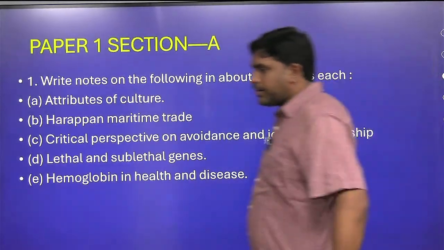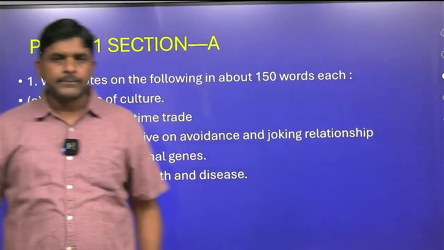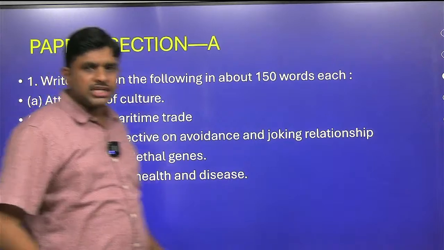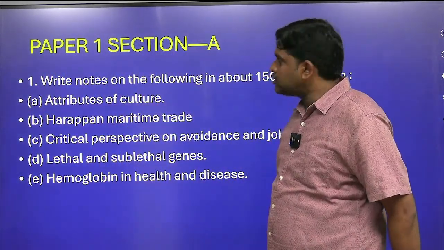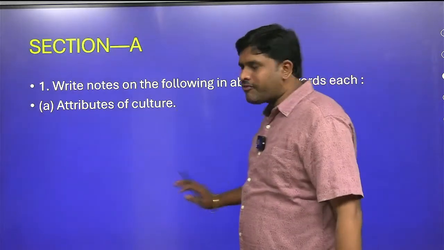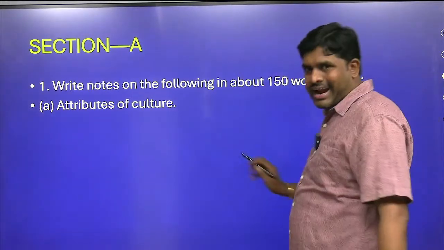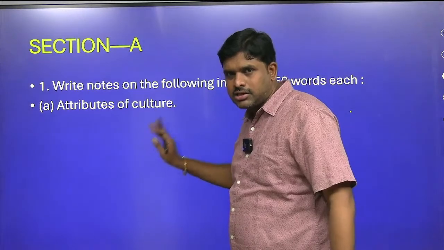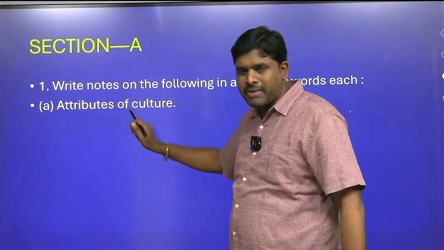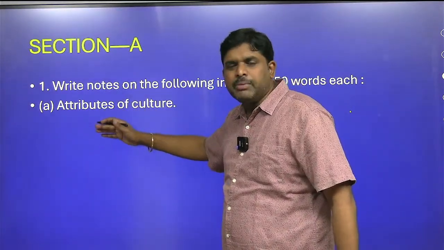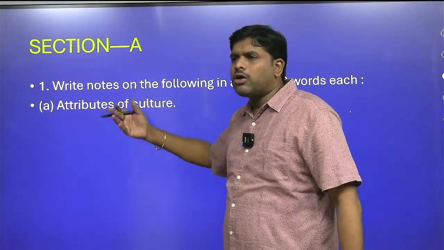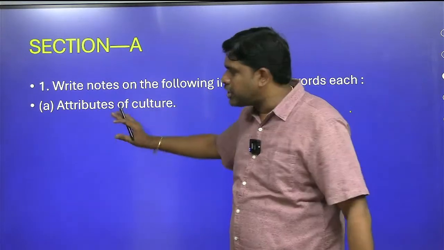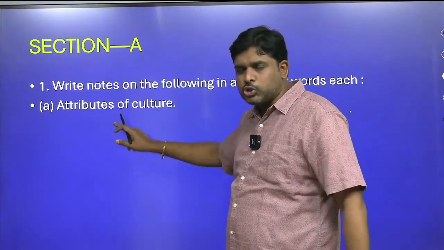This is the question paper. First question, section A: 5 compulsory questions were there. Attributes of culture. What are the attributes of culture? For this answer, you should write a 10-marker, you have to remember in your mind. Start with a definition of culture by E.B. Taylor, Malinowski, Ralph Linton or Clifford Geertz, one definition you have to write. Then directly the attributes of culture.